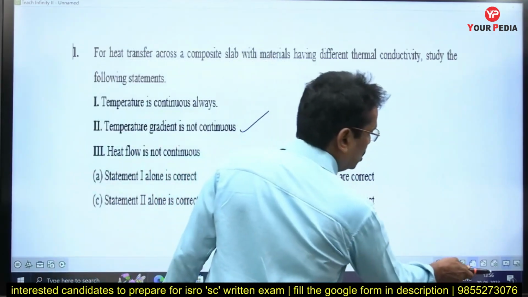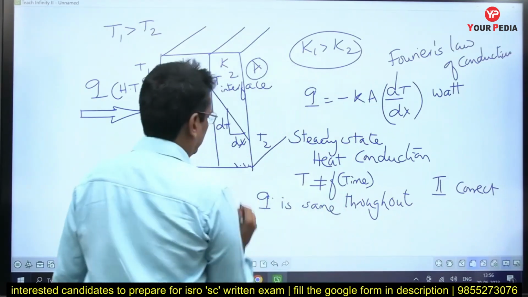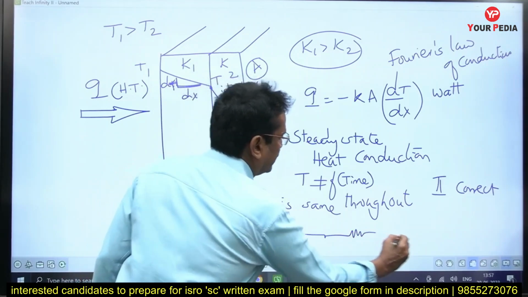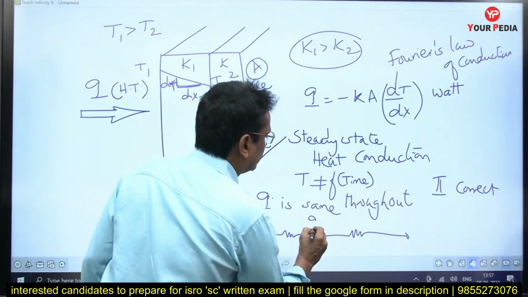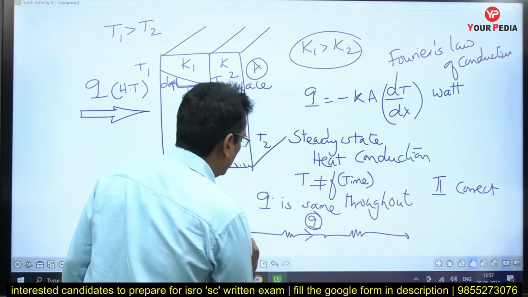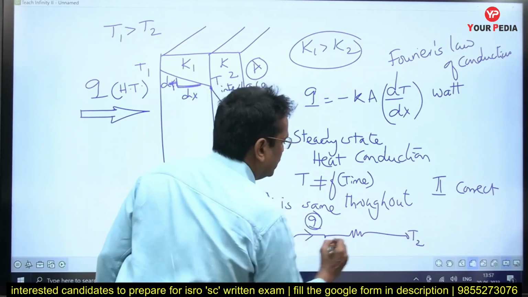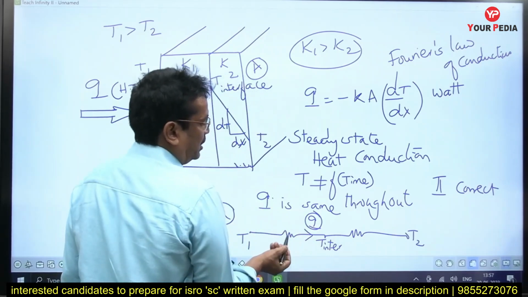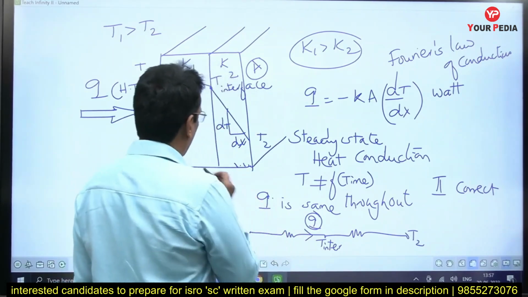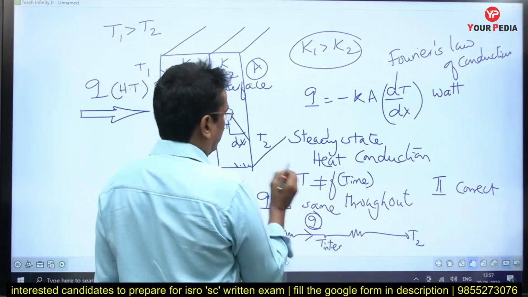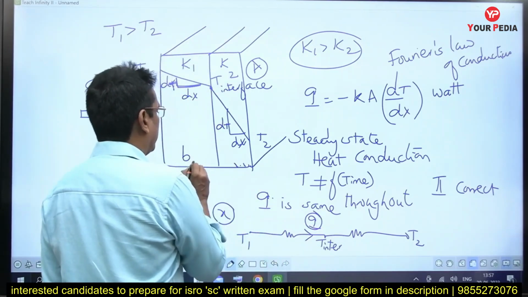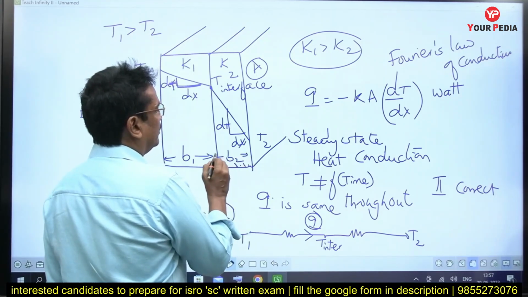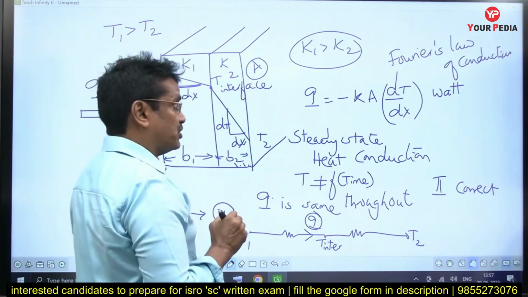So the thermal circuit, if you look at this, for this situation, this is the thermal circuit. The heat current is the same throughout. Steady state heat flow is the same throughout. This is the interface, the temperature interface. This is the first thermal resistance, given by B1 by K1A. This is given by B2 by K2A, where B1 and B2 are thicknesses of the slab. A is the area of heat transfer, which is the same throughout.